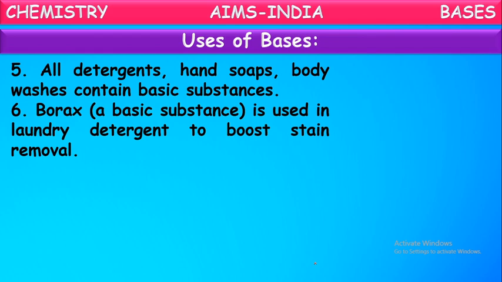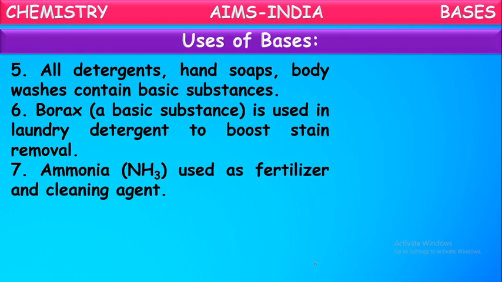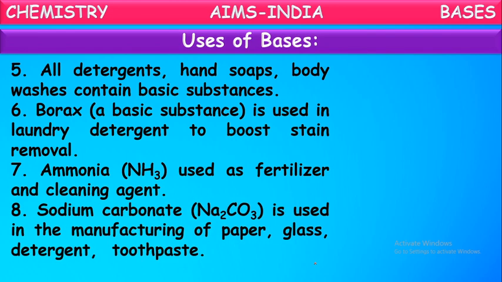Borax is one of the basic substances used as a laundry detergent to boost stain removal. So to remove the stains on clothes easily, they use one more base called borax. Okay, ammonia is used as a fertilizer and cleaning agent. Yes, ammonia is also one of the bases used in fertilizers, which are used for boosting crops, and even cleaning agents contain ammonia.